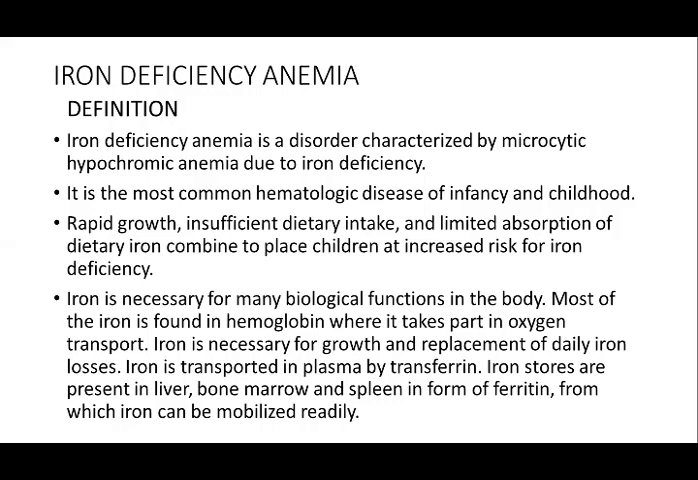Children have rapid growth and are not taking proper diet containing iron, and sometimes there is limited absorption of dietary iron due to other factors like malabsorption and chronic diarrhea. So these children are at increased risk for iron deficiency. Iron is necessary for many biological functions in the body. Most of the iron is found in hemoglobin, where it takes part in oxygen transport. Iron is necessary for growth and replacement of daily iron losses. Iron is transported in plasma by transferrin. Iron stores are present in liver, bone marrow, and spleen in the form of ferritin, from which iron can be mobilized readily.